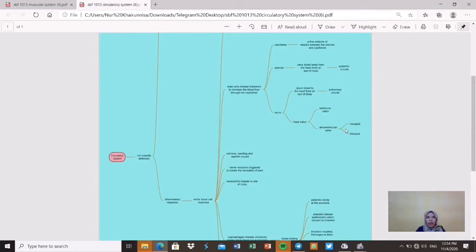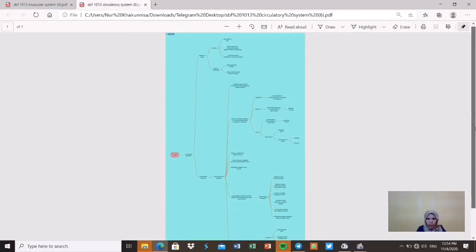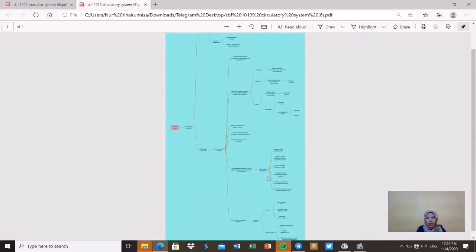I use my mind apps to create this mind map. So this is my mind map for the circulatory system. This is a big mind map because there are many branches that I added, because there are many explanations that I want to add on the mind map.